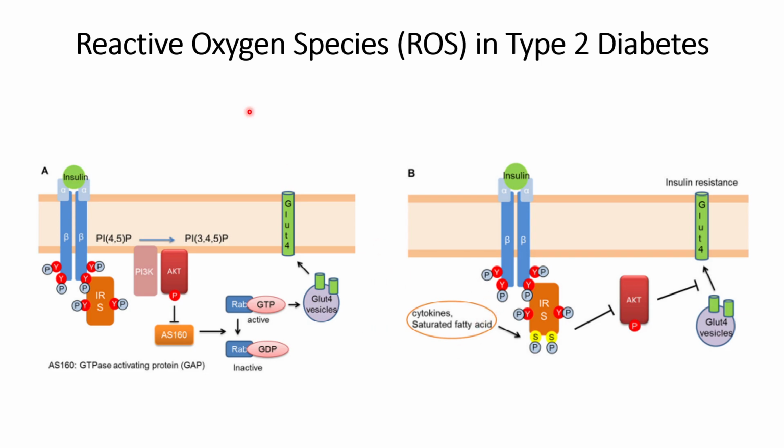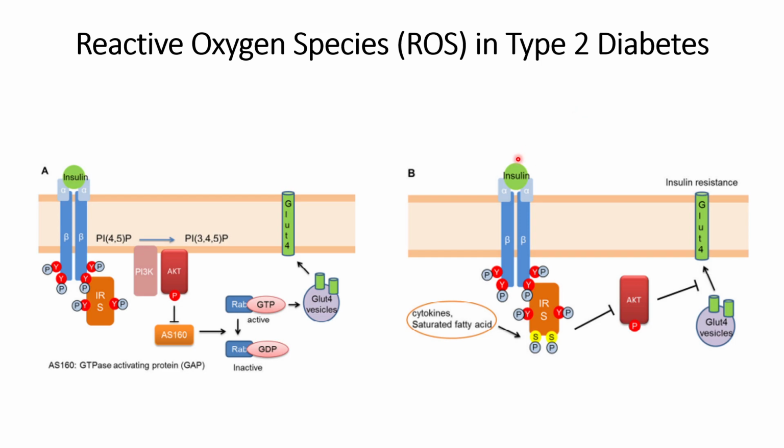And reactive oxygen species can occur because of many reasons, and some of the reasons could be inactive lifestyles that cause accumulation of cytokines or saturated fatty acids. This can be reversed by changing lifestyles. The amount of cytokines and saturated fatty acids within the host will get reduced with time if they change their lifestyles from inactive to more active. That is the reason people are asked to remain active, so that this kind of situation will not arise and the body will be able to function normally.